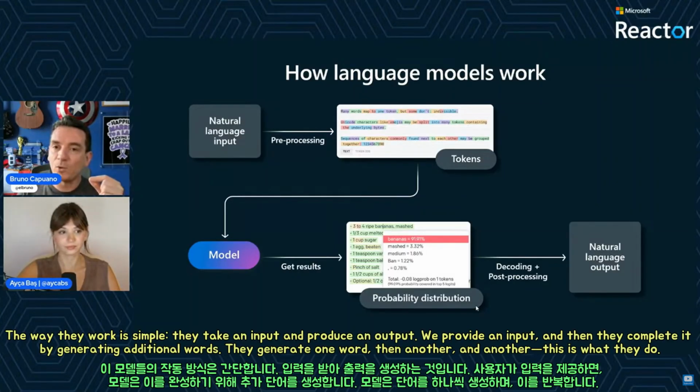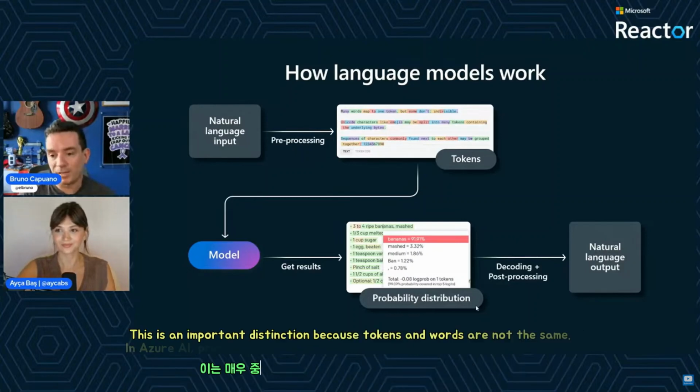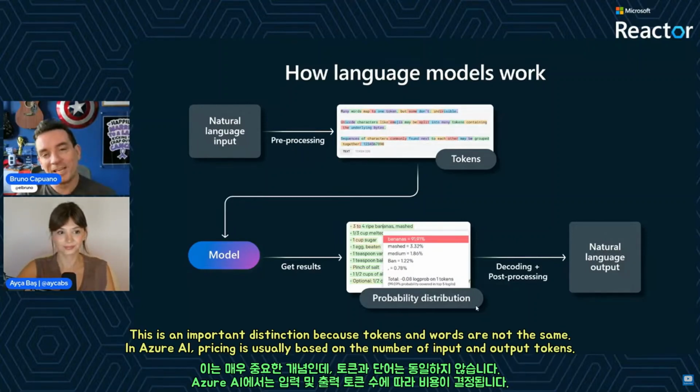The way that it works is they have an input and they have an output. So we provide an input, and then, based on the input that we provide, they are going to add the extra word, and then another and another, and this is what they do. They basically are doing completion. But we don't talk about words here. We talk about tokens. And this is important, because even though a token and a word are very similar, it's not the same. And it's important because this is what we use to pay.